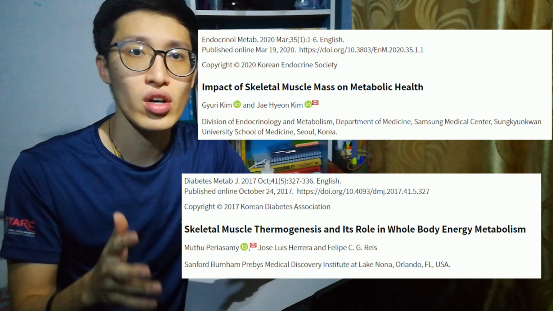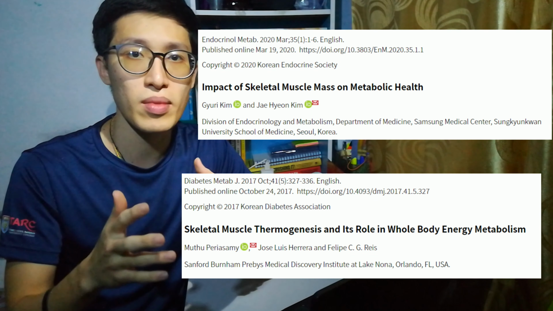According to research, when we increase our skeletal muscle mass, we are more likely to increase our metabolic rate, which gives us sufficient energy to improve our physical performance. At the same time, we are more likely to reduce our fat mass. Skeletal muscle mass can actually help reduce our fat mass.